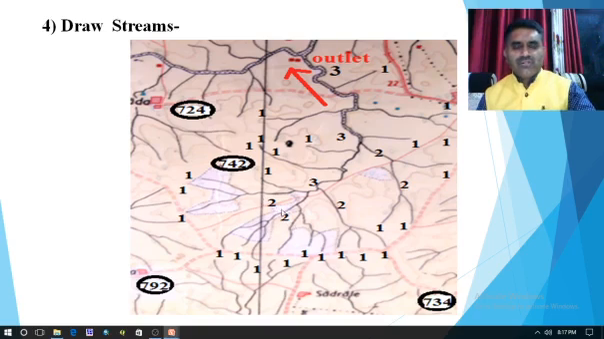When two second order streams meet each other, at that time there is a formation of third order streams. So this is the third order stream. Next point is, when we reach the basin or the main channel, then we come to know that this watershed is a third order stream watershed. So drawing of the stream is an important step in the delineation of watershed.